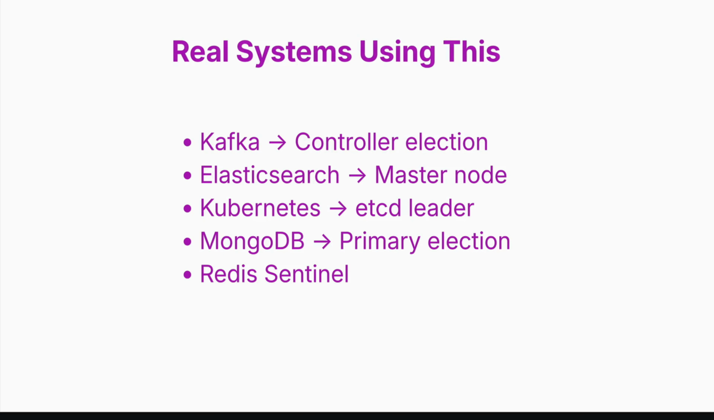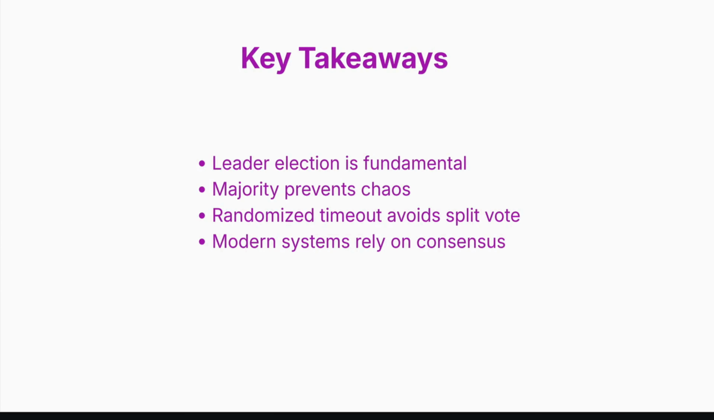Now let's compare approaches. Random is unreliable, Bully is better but not partition safe, ZooKeeper is production ready, Raft is the modern industry standard. Today, almost all serious distributed systems rely on quorum-based consensus.